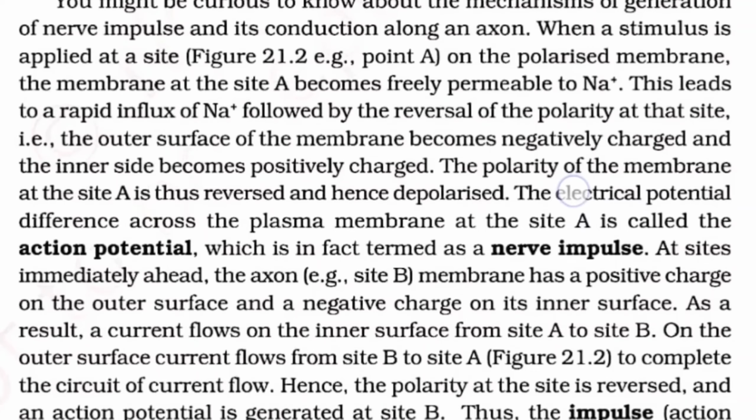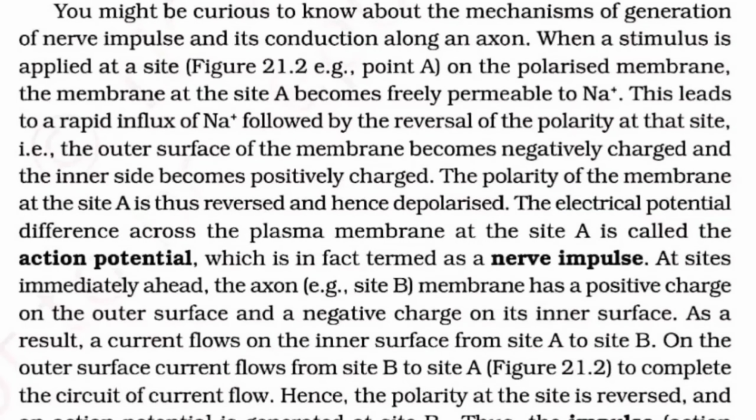Now maybe we are curious to know about the mechanism of generation of the nerve impulse and its conduction along an axon. When a stimulus is applied at a site, like in the diagram we have point A, the membrane at site A becomes freely permeable to sodium. In the resting state, the membrane is almost impermeable to sodium, but whenever the stimulus is applied at a specific place, say point A, that place becomes freely permeable to sodium, and this leads to the influx of sodium.